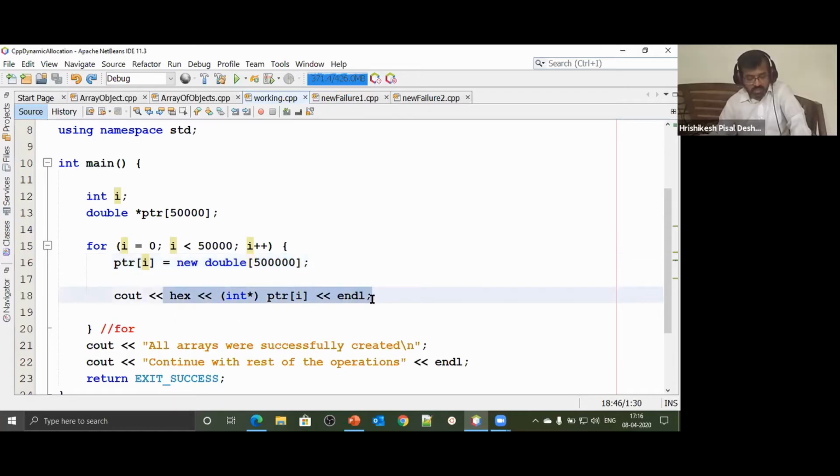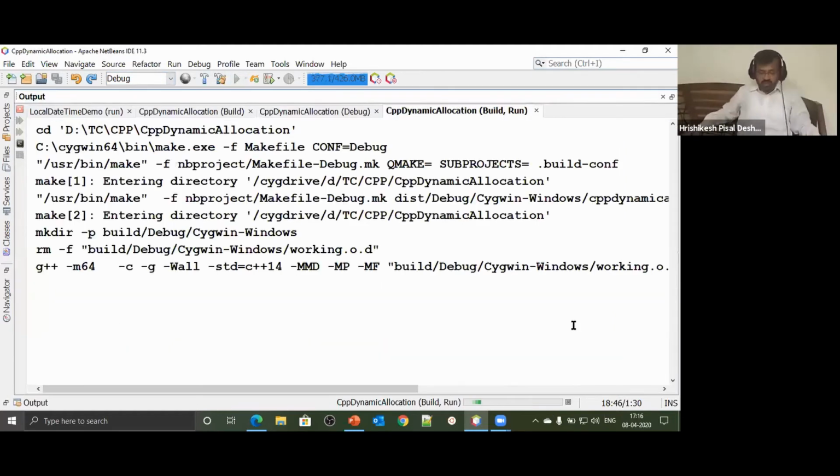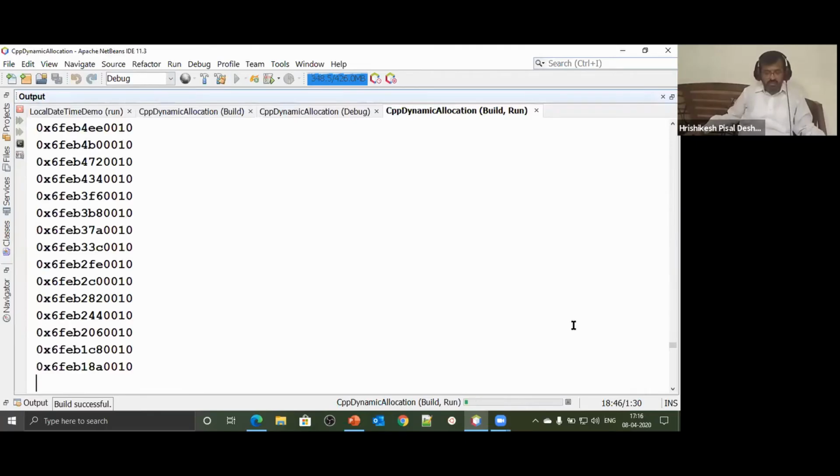I'm going to print the address that was successfully allocated. So let's run this particular code and see what happens. I'm going to create arrays, one after another. 50,000 arrays I would like to have. And all these arrays are successfully being created. Let's see how many arrays get created. And every time, note, it's a different address.